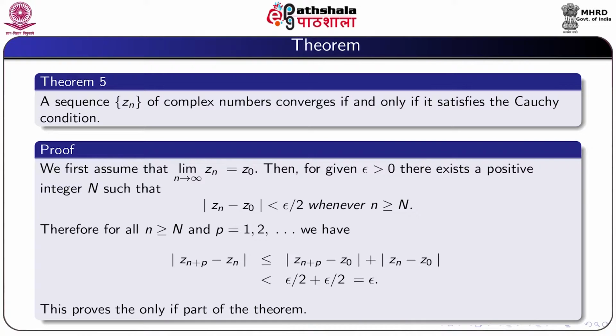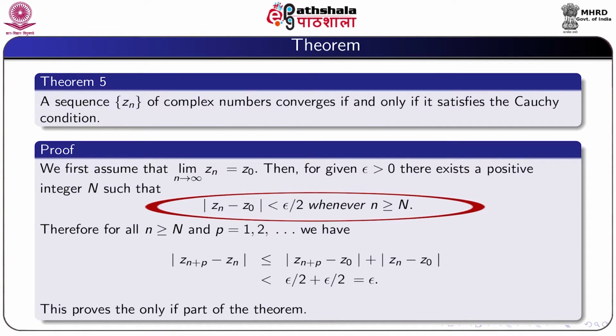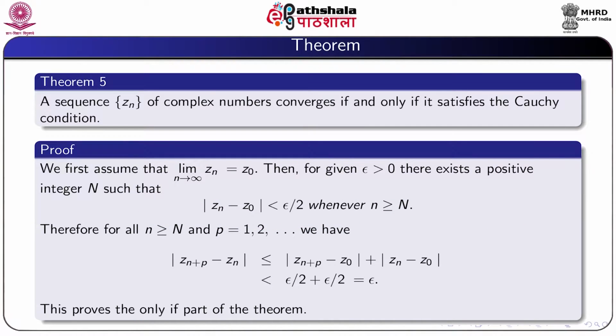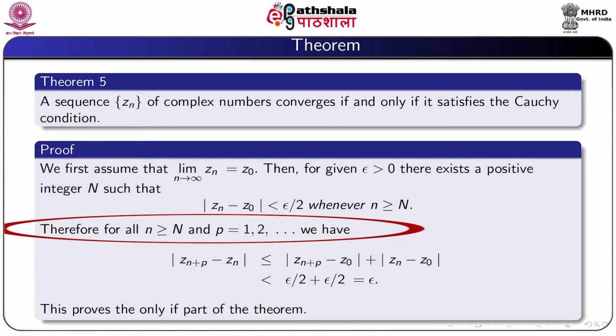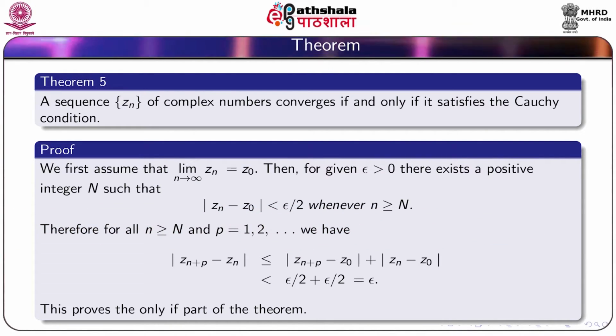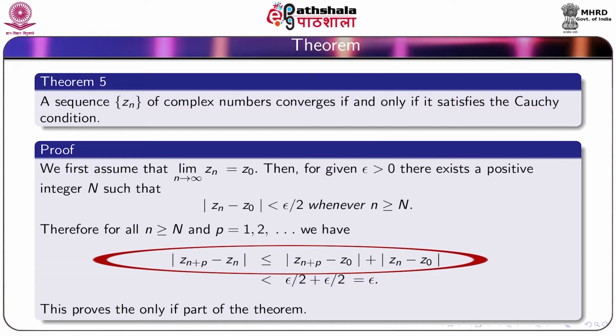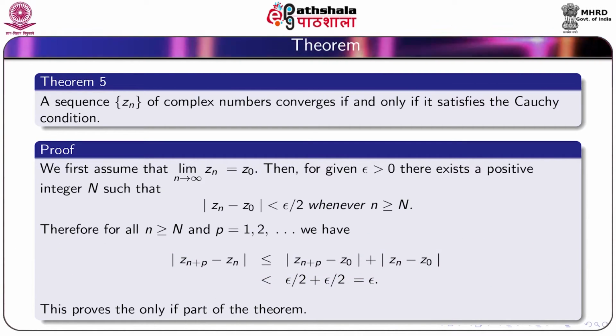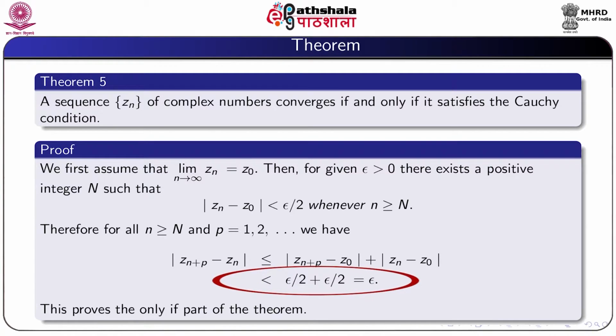Then for given epsilon positive there exists a positive integer capital N such that modulus z_n minus z_0 is less than epsilon by 2 whenever n is greater or equal to capital N. Therefore, for all n greater or equal to capital N and p equal to 1, 2, etc., we obtain modulus z_{n+p} minus z_n is less or equal to modulus z_{n+p} minus z_0 plus modulus z_n minus z_0, that is less than epsilon by 2 plus epsilon by 2 equal to epsilon. This proves the only if part of the theorem.